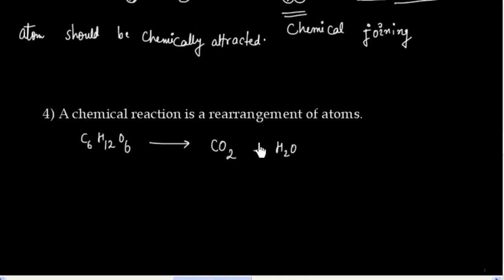Now in this case you see oxygen, this side is attached to carbon and hydrogen, but this side oxygen is only attached to the carbon. Hydrogen, this side is attached to the carbon, but this side hydrogen is attached to the oxygen. So you see in a chemical reaction what is happening? Rearrangement of atoms. You have all atoms here together, but after the reaction some atoms are here and some atoms are there. So a chemical reaction is a rearrangement of atoms.